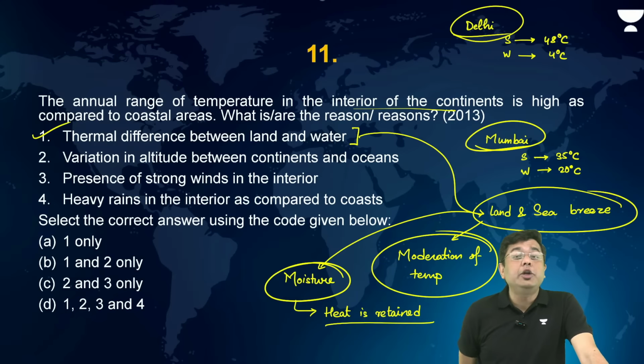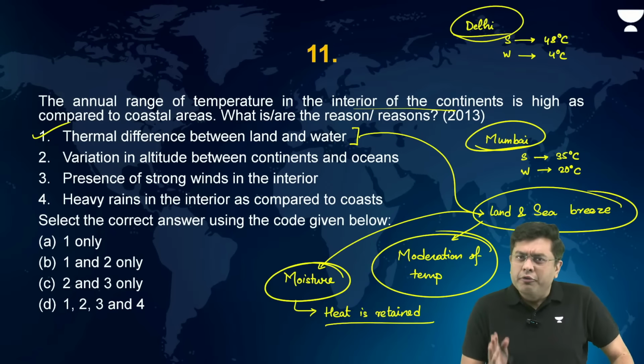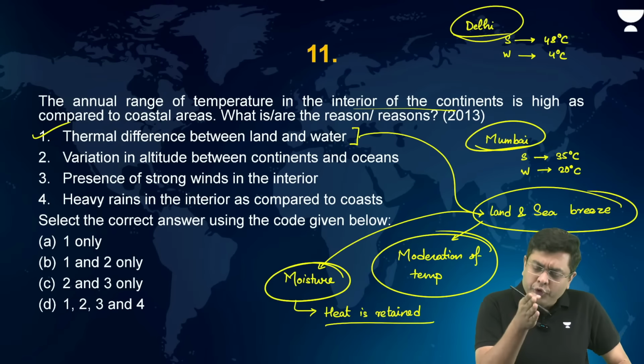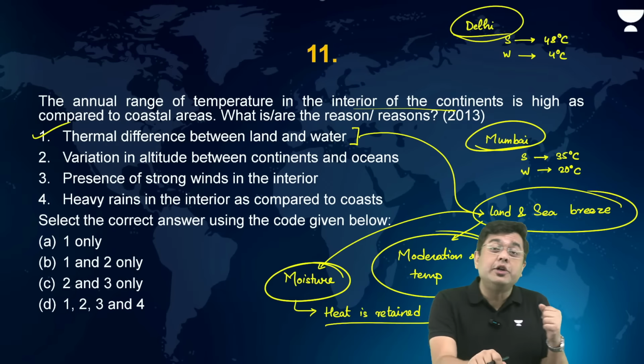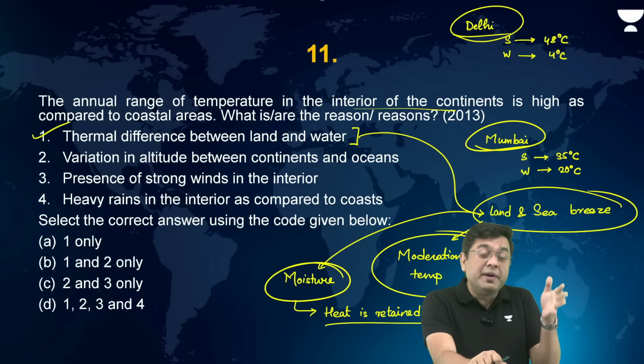Variation in altitude between the continents and oceans. That is not always the case. For example, in India, if you take a look at the coastline of Kerala, you have very picturesque sea cliffs in the region of Varkala, where you have the sedimentary rock sea cliffs.